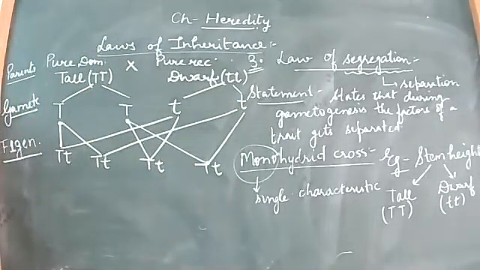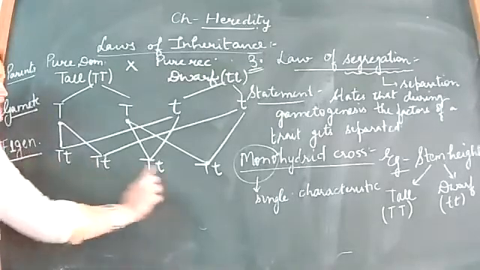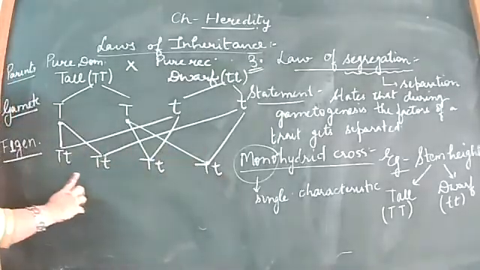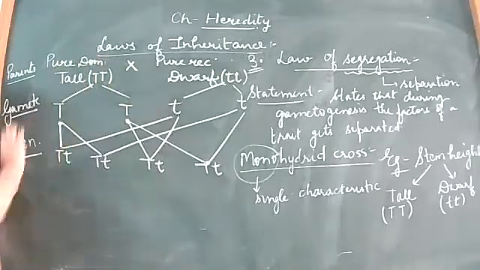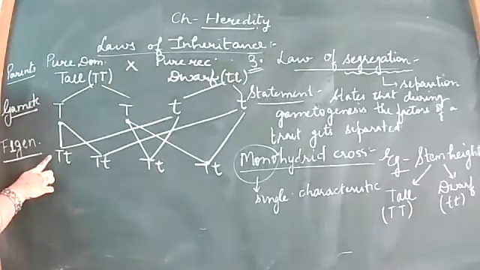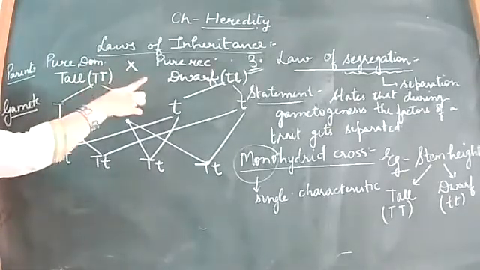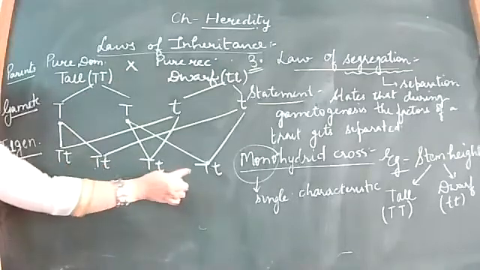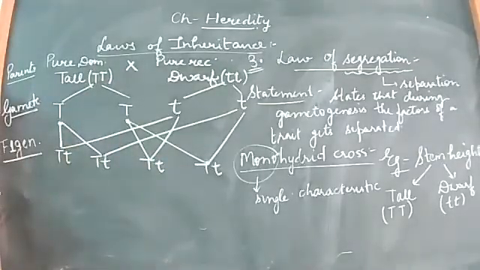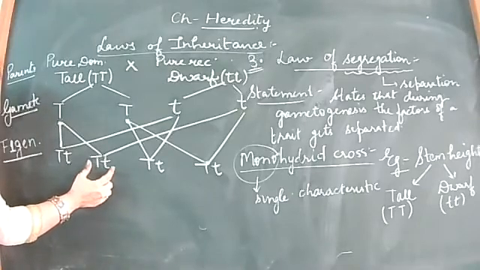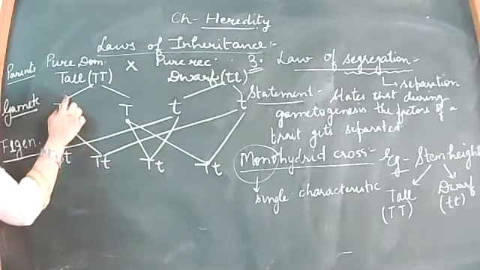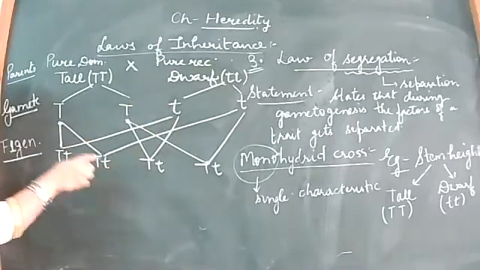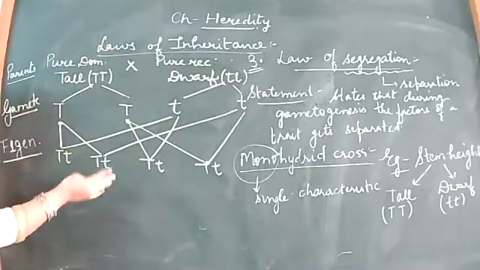So here we can see that a generation obtained from the pure parents has all pure hybrids. Now, what do you understand by pure hybrid? A pure hybrid is one in which the characters from both the parents will be seen.